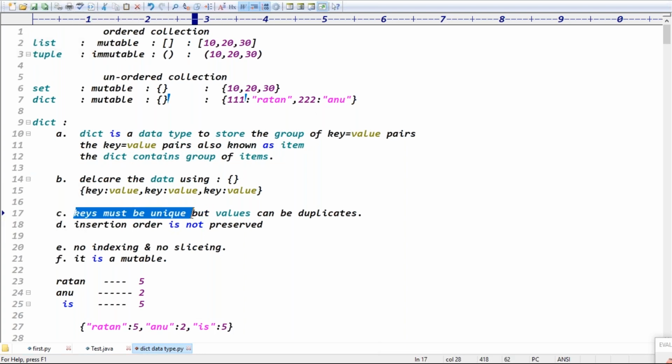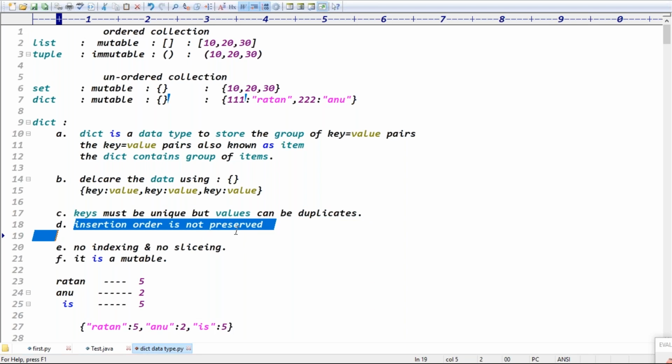Keys must be unique, guys. Values can be duplicated, no problem. Yes, keys must be unique keys, you can expect. Keys must be unique, guys, but values can be duplicated, right?